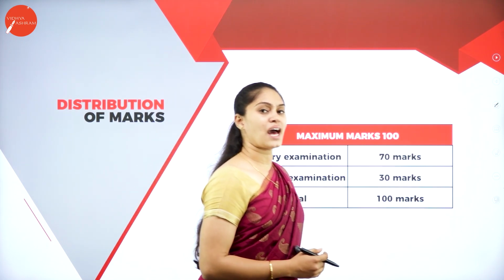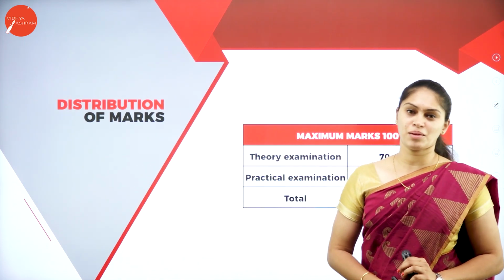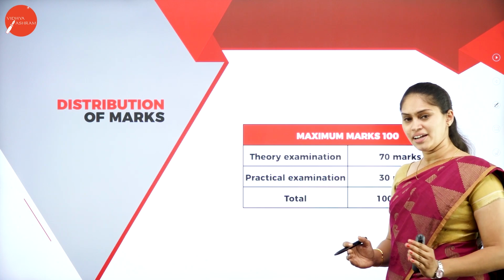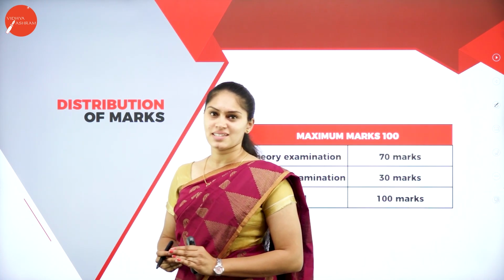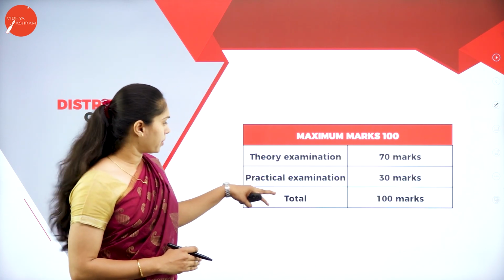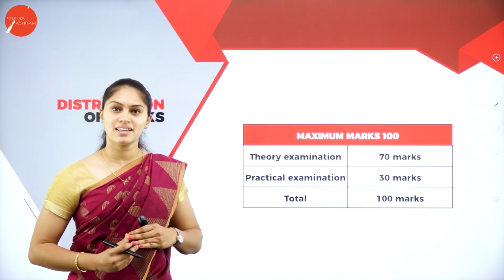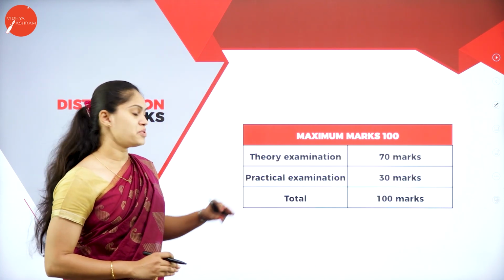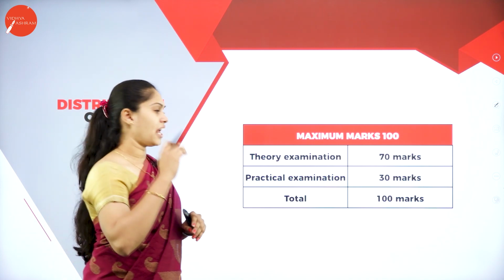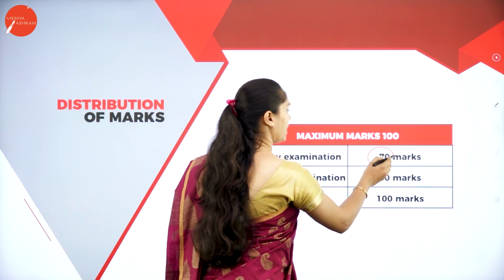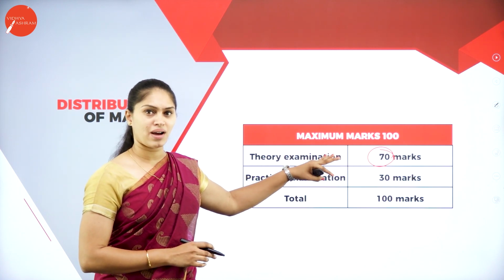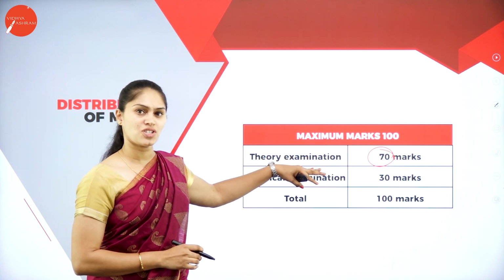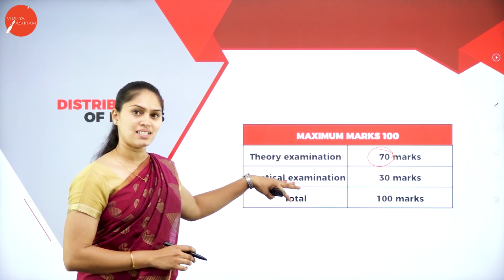In this I am going to discuss the marks distribution, that is, in 100, how the marks will be distributed. When it comes to computer science, there we have a theory paper along with a practical examination. In the theory examination you are going to write an exam for 70 marks. Then what about the practical examination?